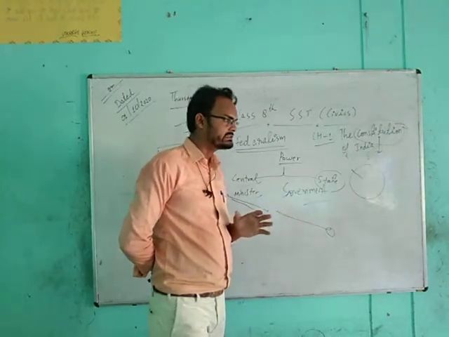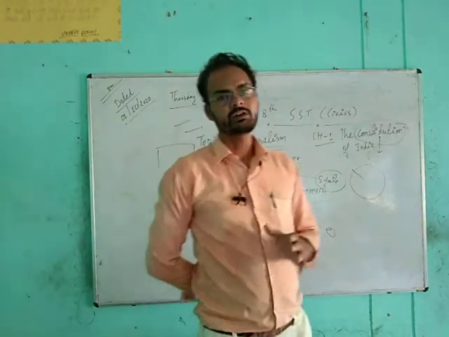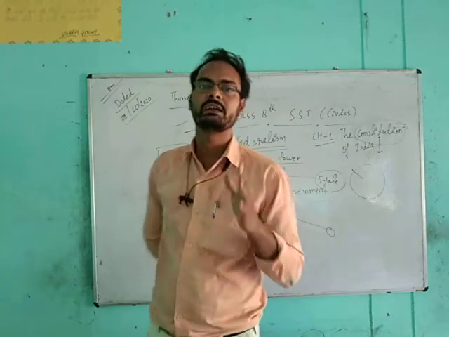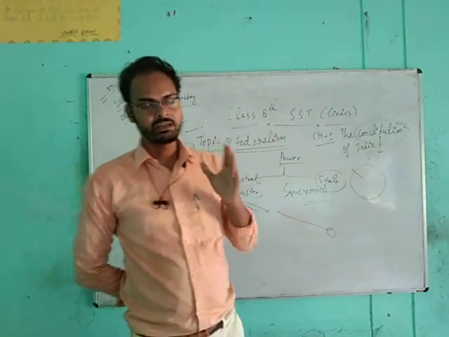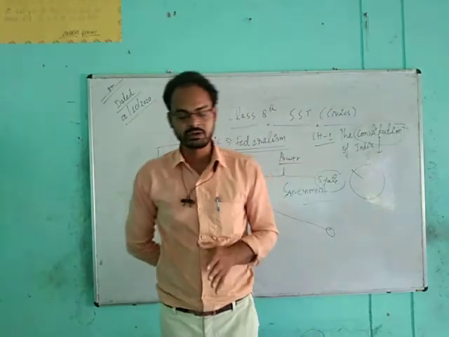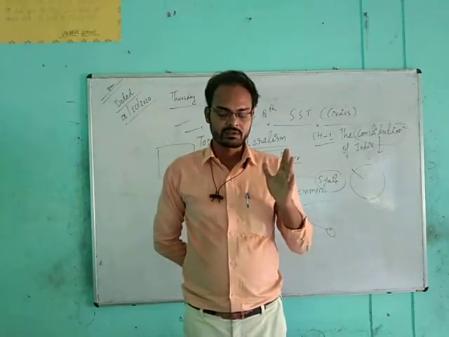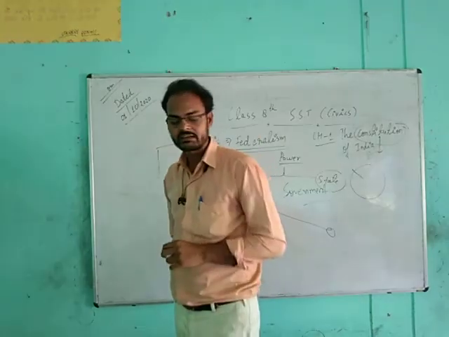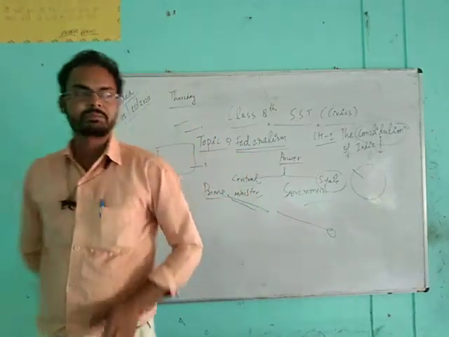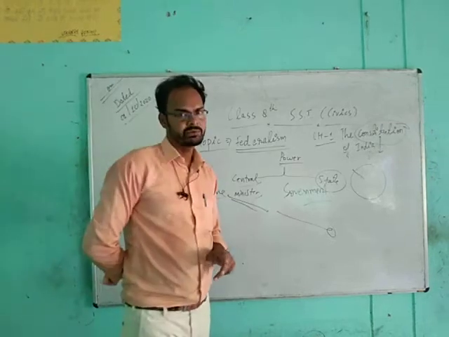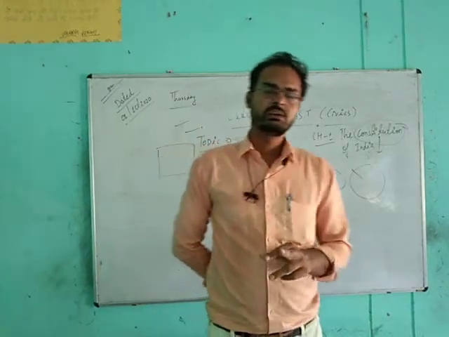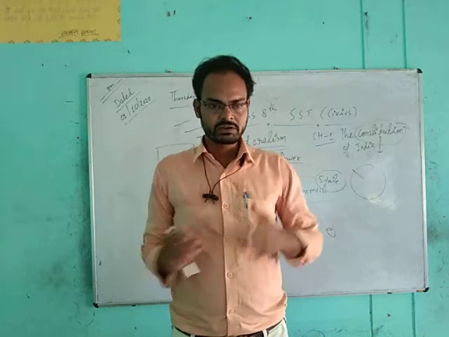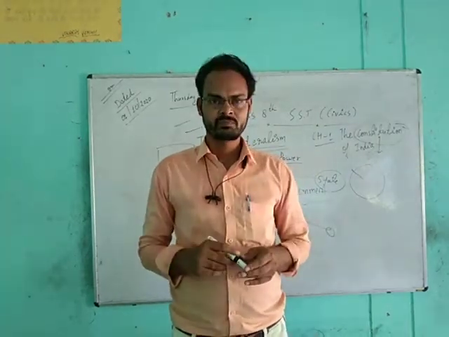The union list is the work of the union government, the powers where it can apply its work. And the concurrent list is of some powers and authorities which are divided between the union, central government, and at the same time the state government. So the concurrent list is for both.